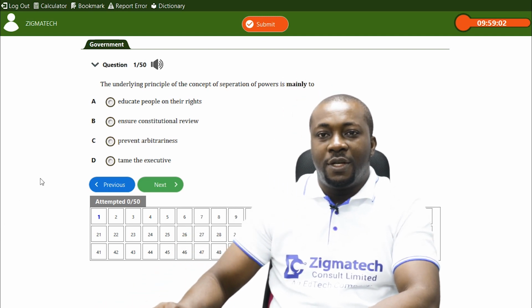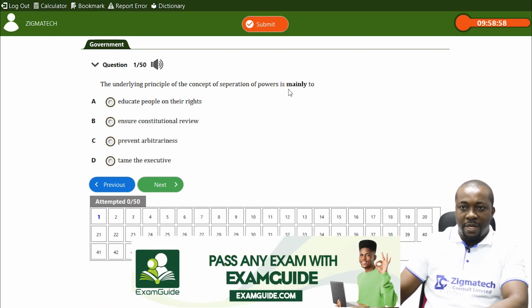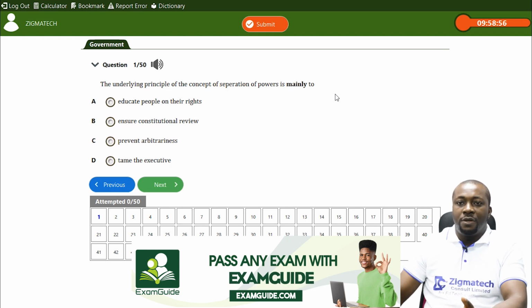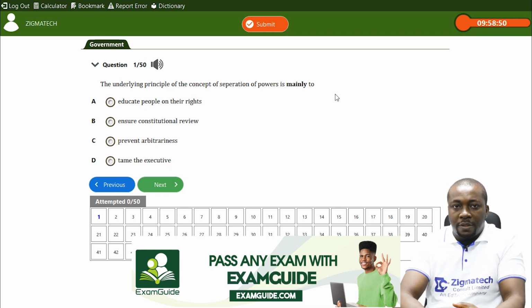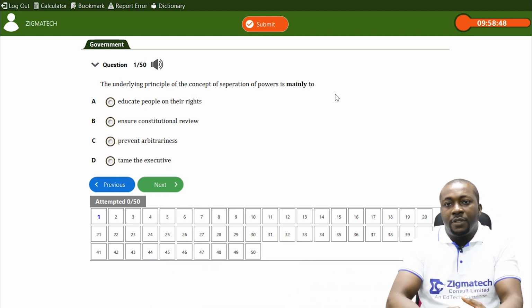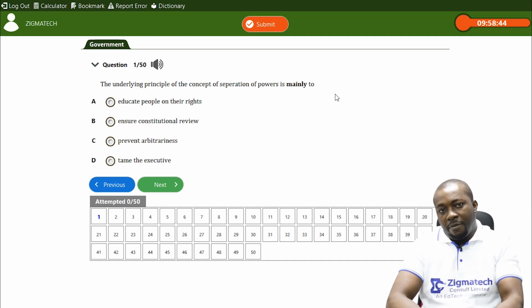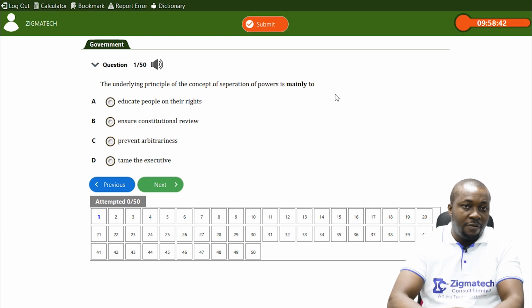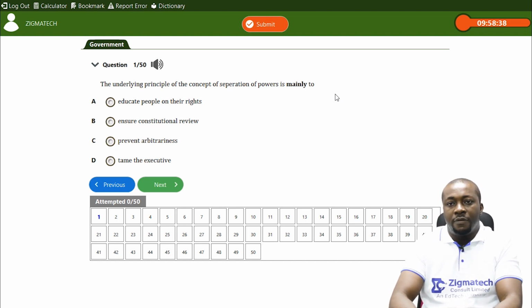Now, the first question here says, the underlying principle of the concept of separation of powers is mainly to test your knowledge on why there is separation of power, why Baron de Montesquieu propounded the theory of separation of powers, and is being constitutionalized in our modern democracy to separate the executive arm from the legislative arm. In fact, to separate the three arms of government.